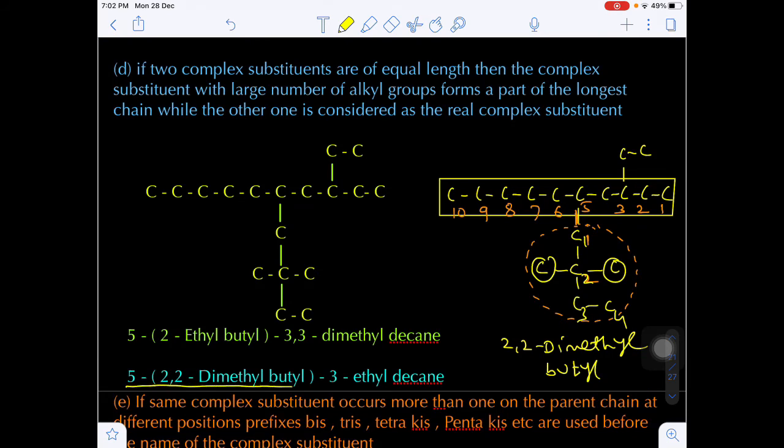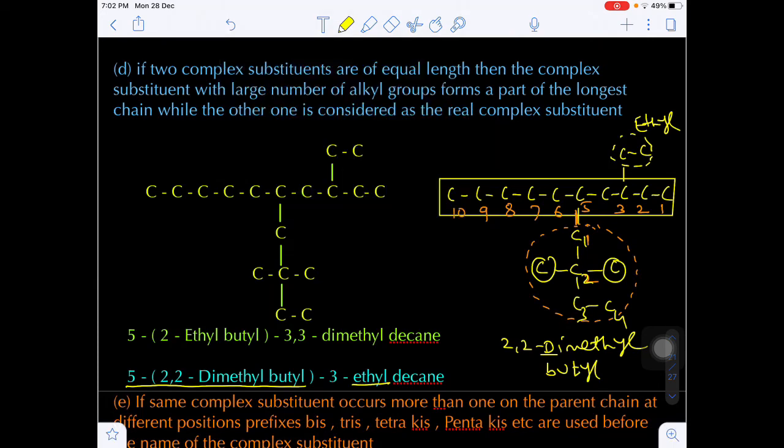This is on which carbon? 5th carbon. On the 5th carbon, 2,2-dimethyl butyl. And next on the third carbon you have ethyl substituent. Just now I told you, in a complex substituent the first letter of the name will be considered in alphabetical order. That's why dimethyl I am writing first, then after that ethyl decane. This is the one possibility.